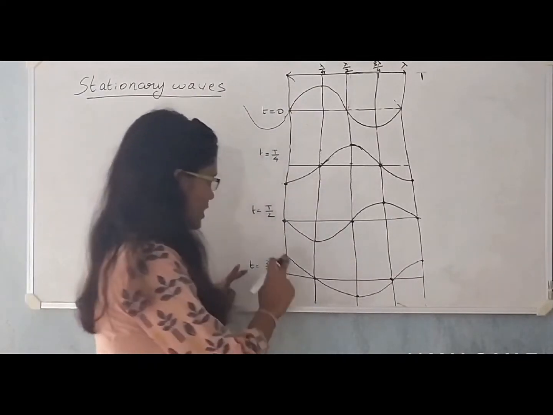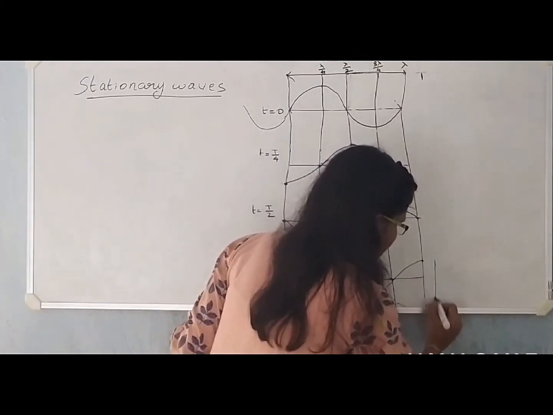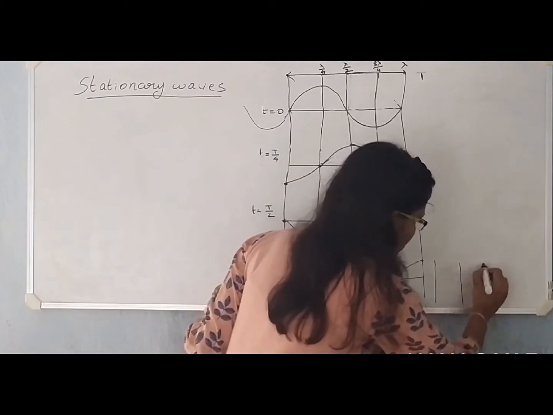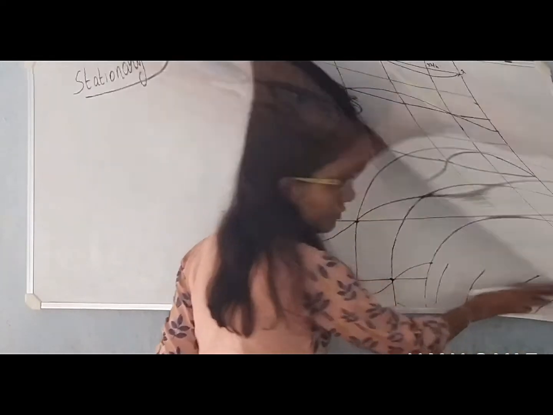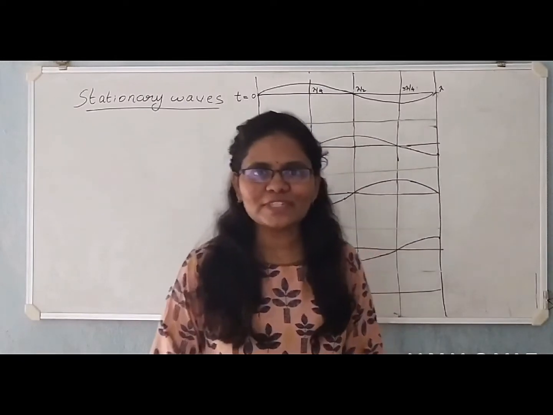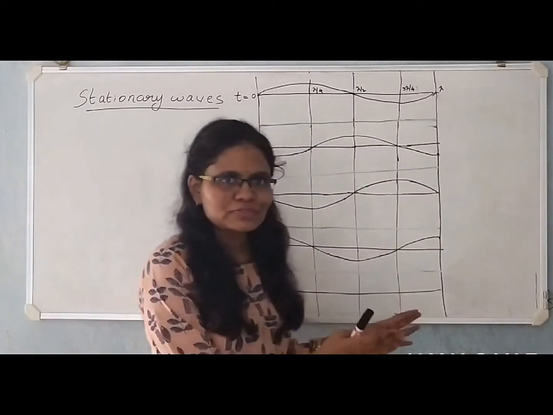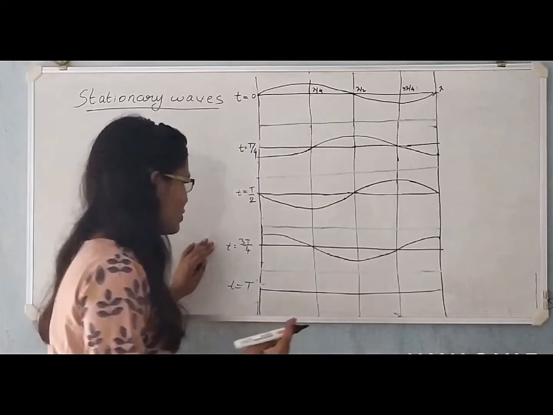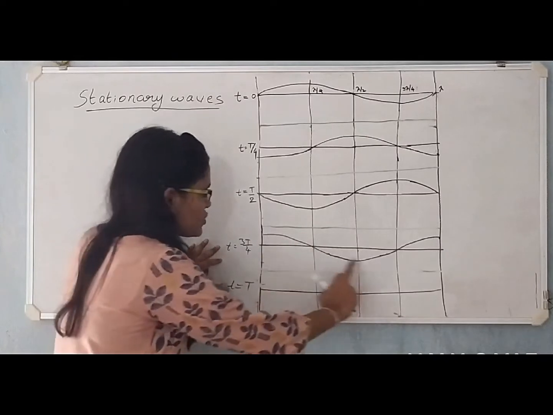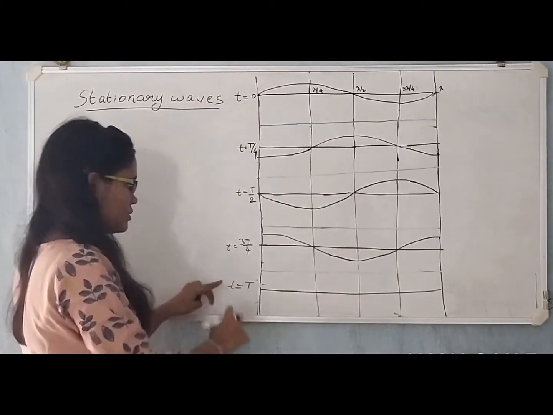Now at t is equal to, for whole time period, let me draw it here. 1, 2, 3 and 4. Actually, I had to pause the video and have a look at the diagram. So that diagram was going out of the box, so I have redrawn it to make it look better. Now let us continue. So this was over. The wave pattern at t is equal to 3T by 4 was over.